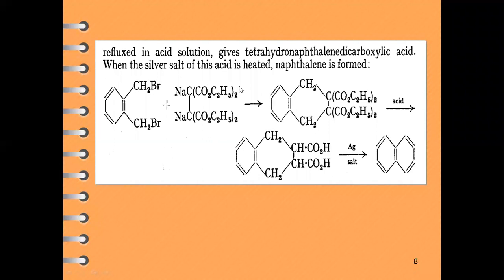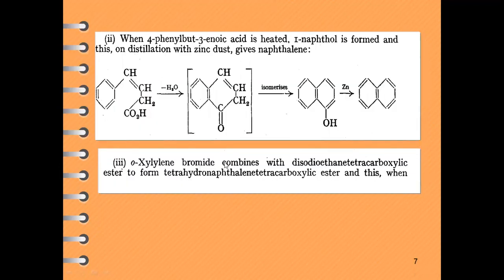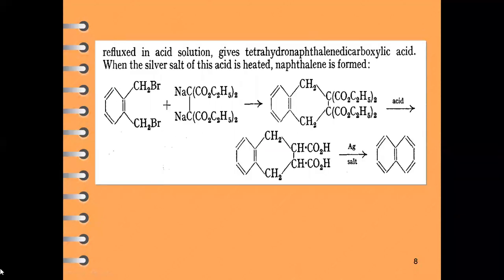Now this reaction is there in some of our books, and somewhere it is not there, but it is there for the syllabus. What will be the starting material for this particular product? Ortho-xylene bromide. When it is combined with benzodiethyl tetracarboxylic ester, an intermediate condensation product is produced.